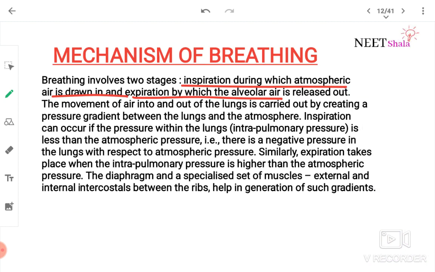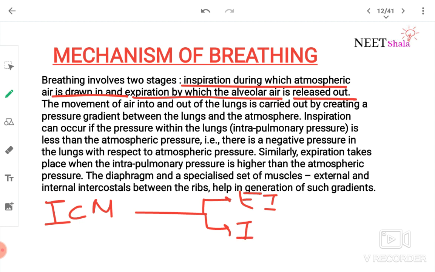Breathing involves two stages: inspiration, during which atmospheric air is drawn in, and expiration, by which alveolar air is released out. And intercostal muscles will be two types: external intercostal muscle and internal intercostal muscle.